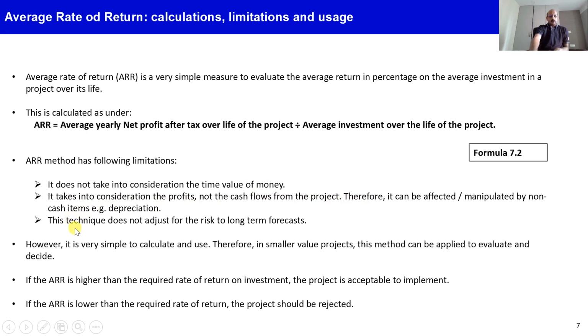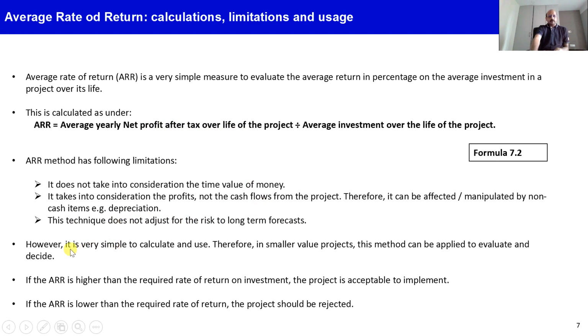Now another limitation is that it does not adjust for the risk in long term forecast. So it only considers the net profit after tax. It does not take into consideration the required rate of return by the management or by the shareholders on that investment. So it ignores that and simply takes accounting profit after tax divided by the average investment.